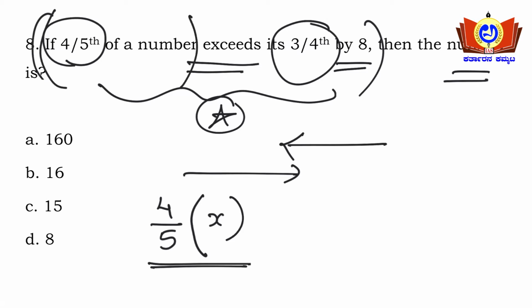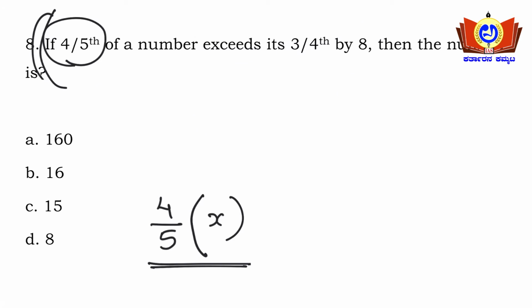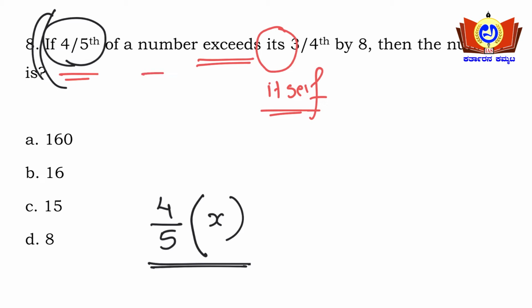Exceeds, it is given here. Exceeds means it is more than, yes or no. So exceeds is given here, and it means itself here. The 4/5 of a number exceeds itself 3/4 by 8.